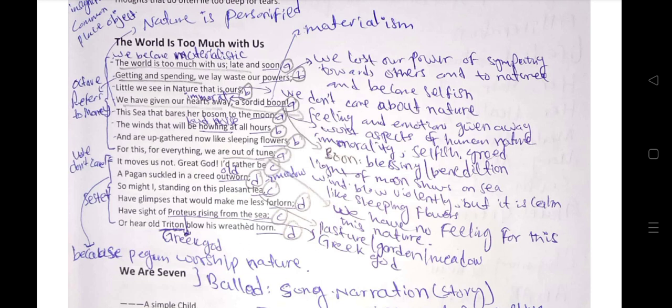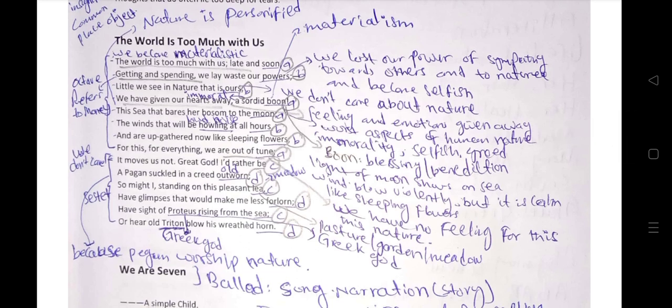And then he says, this sea that bares her bosom to the moon, the winds that will be howling at all hours. The sea bares her bosom; bosom means the heart or the chest, the inner area of the sea, which is connected with the moon.